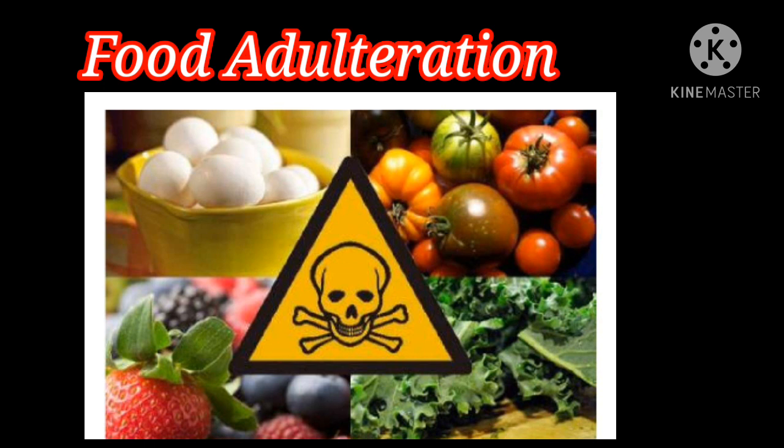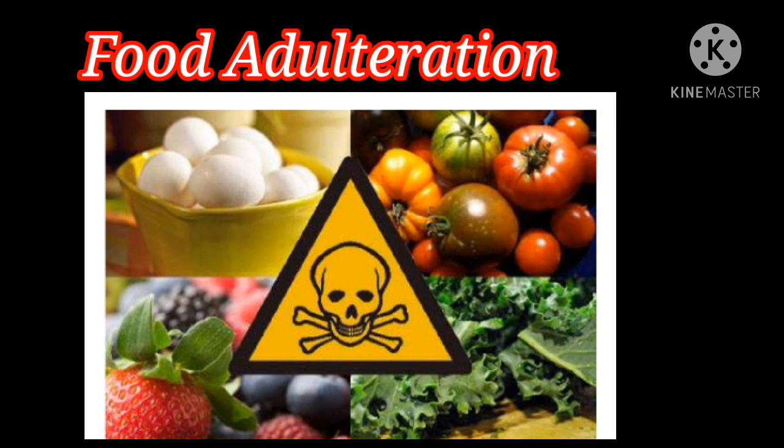Clear? Some of the common adulterated foods are milk and milk products, cereals, pulses, coffee powder, tea powder, turmeric powder. Clear? What is adulteration? Adulteration is defined as the addition or subtraction of any substance to or from the foods.